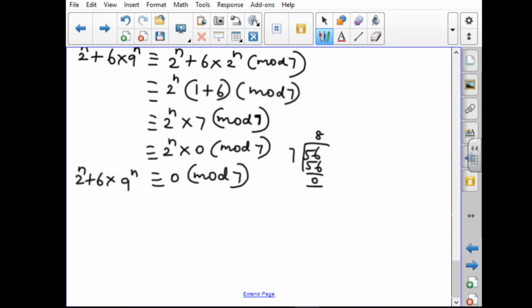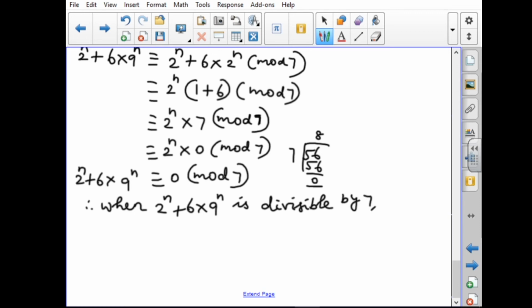So you have to write the result. Therefore, when 2 power n plus 6 into 9 power n is divided by 7, we get remainder 0.